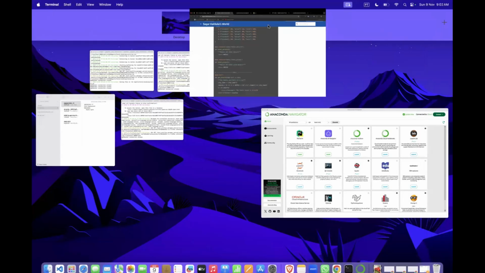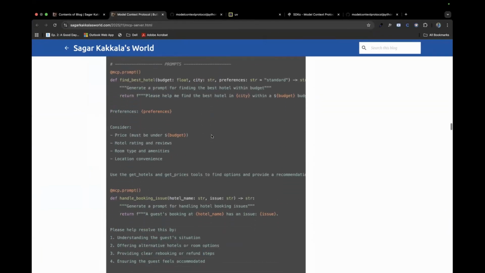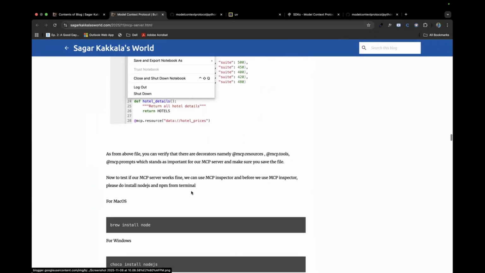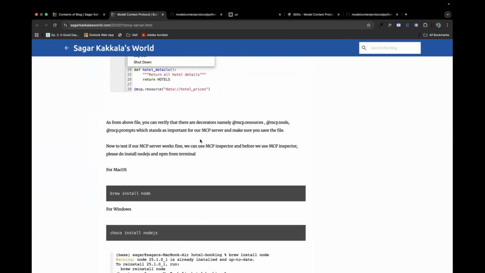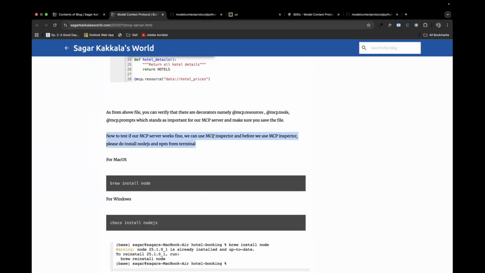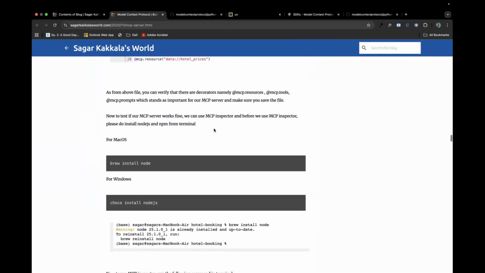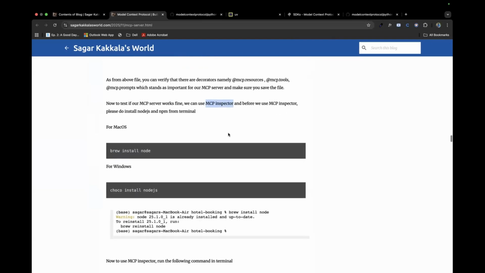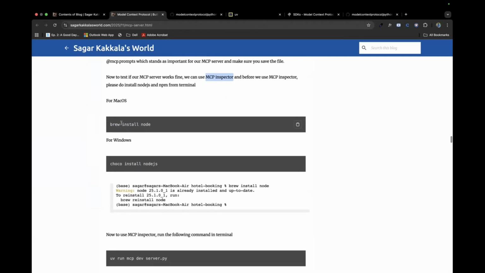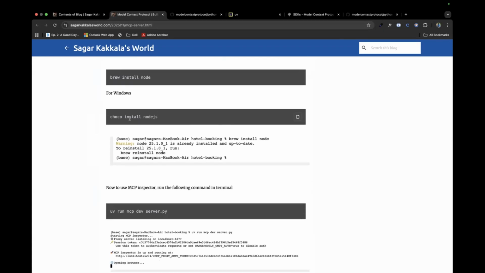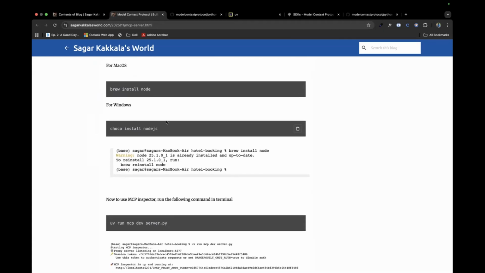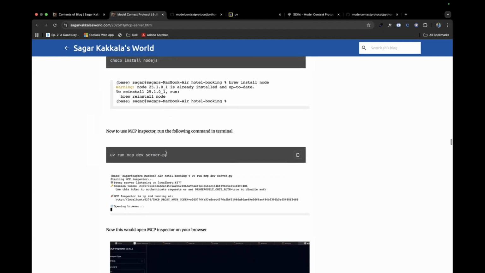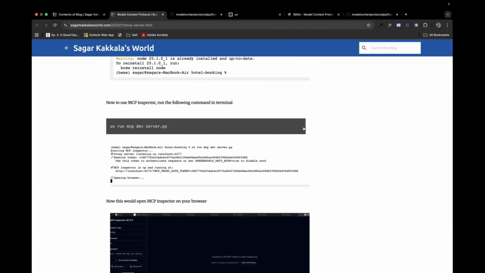And now I want to check whether my MCP server has been built properly or not. For that, there is something called MCP Inspector that I can use. For this MCP Inspector, you need to have Node.js installed. If it is macOS, simply run the command brew install node. And if it is Windows, make sure you have Chocolatey installed, and run this command in PowerShell: choco install nodejs.